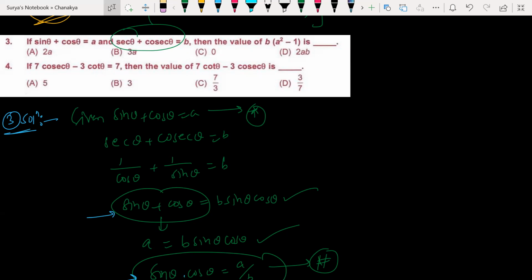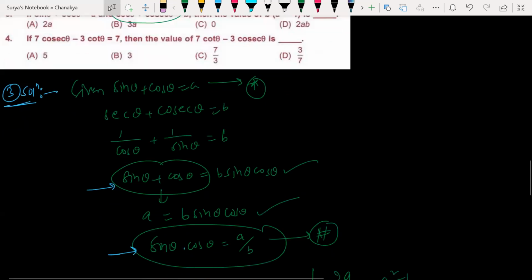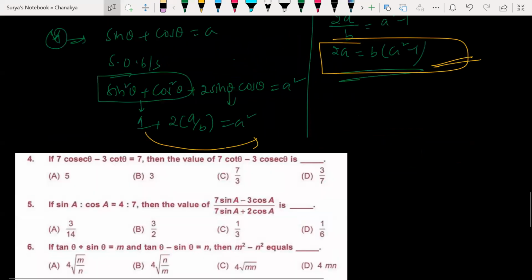No worries. A square can be written as what? Sin square plus cos square plus 2 times of. Yes, you can do that as well. You can do in that way as well. Fourth one. How many have you done fourth one? Look at the fourth one here.